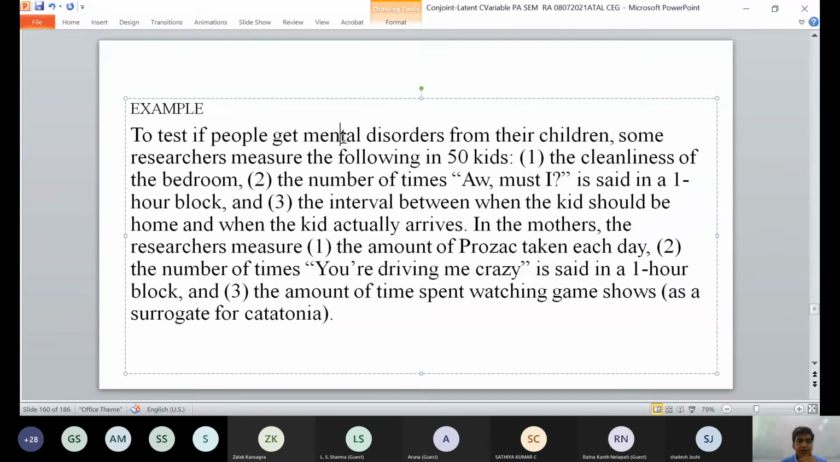This example tests if people get mental disorders from their children. Some researchers measured the following in 50 kids: cleanliness of the bedroom, number of times mother says "you're driving me crazy", the interval between when the kid should be home and when the kid actually arrives, amount of activities each day, and amount of time spent watching game shows. So there are some examples.